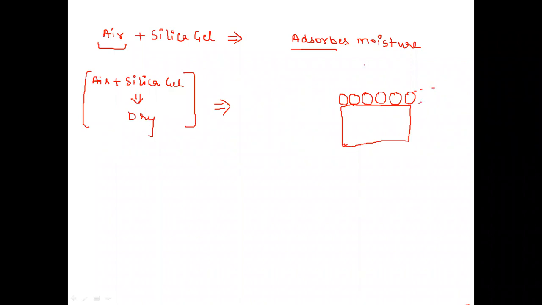So removal of adsorbed particles from the surface is termed desorption. Adsorption is accumulation of particles on the surface of a material. Desorption is removal of accumulated particles from the surface of a material.